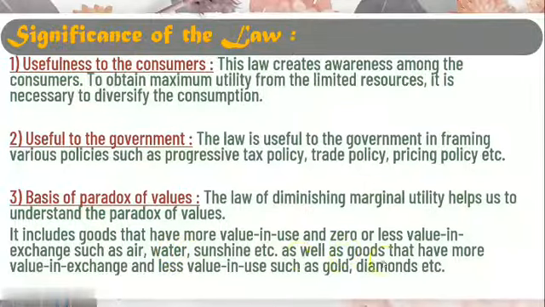Now see the second here, goods that have more value in exchange and less value in use, such as gold, diamond, etc. When we are buying gold, we have to pay a huge amount for it, but we wear it very little because of many reasons. So gold, diamonds, or any other product which is very high in price, we use it, but the consumption is low and the price is very high. We can live without that also, but the prices are very high. So to decide this, the law is very, very important.